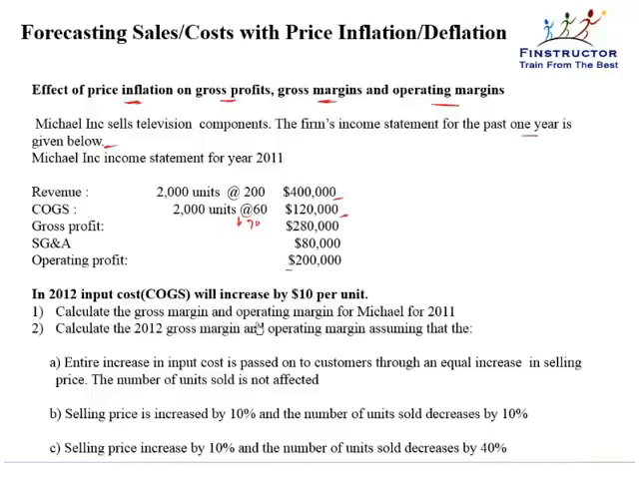Calculate the gross margin and operating margin for Michael for 2011. Calculate the 2012 gross margin and operating margin, assuming that the entire increase in input cost is passed on to customers through an equal increase in selling price. The number of units sold is not affected. So for 2011, the gross margin is quite easy. It's 280 divided by 400, and the operating margin would be 200 divided by 400, and that is 50% and